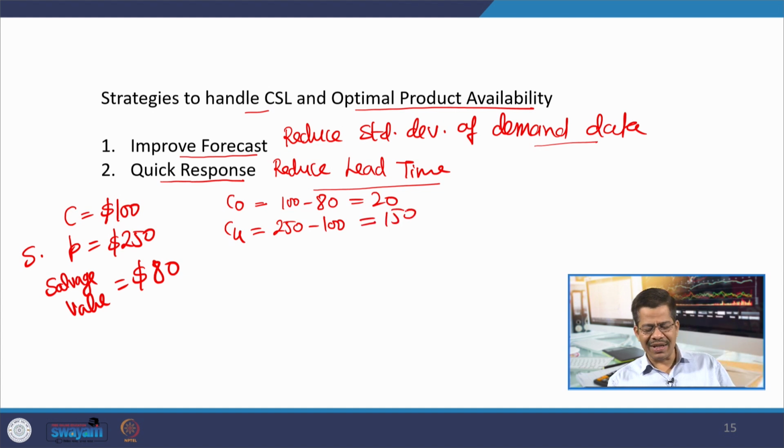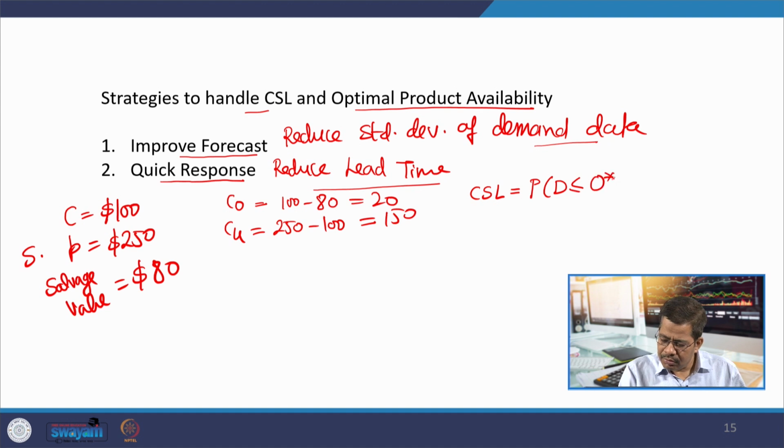Now, CSL calculations are possible, that is, probability demand is less than or equal to Q, optimal order quantity should be greater than 150 upon 170, which comes out to be 0.88.